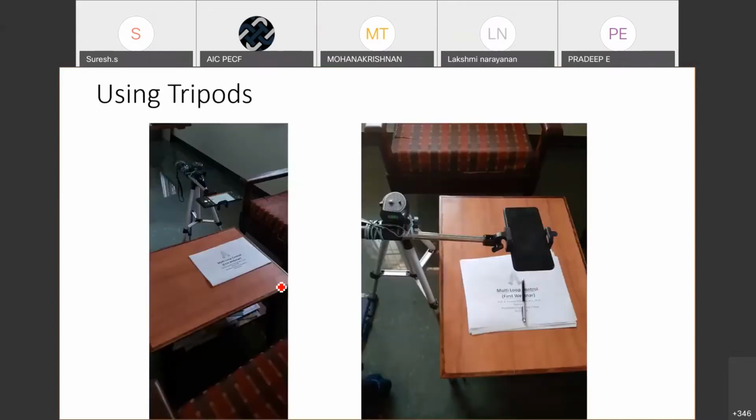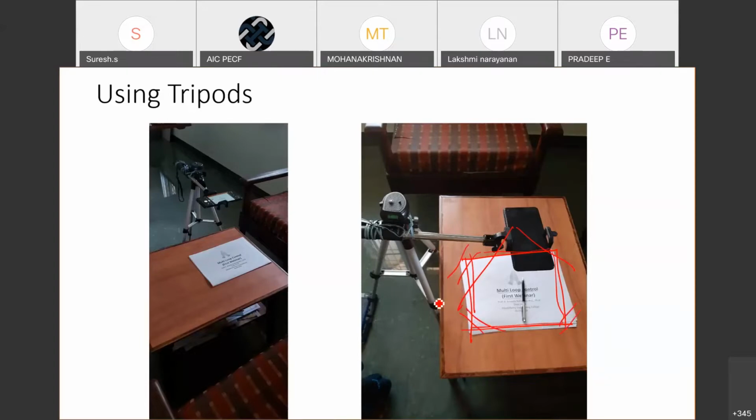Some of the techniques that people follow when it comes to converting PDF files. If you have a tripod kind of mechanism at home, it is well and good. You can position your phone and position your answer script below that. Very often when you take a snapshot of your answer scripts, if your hands shake for some reasons, then you get a shady picture and the quality of the images won't be appropriate. So if you have a small tripod at home, make use of that. Fix your mobile phone and then focus your mobile phone so that it covers the complete answer sheet without any corners getting truncated. Take a snapshot of that and then convert it into PDF.